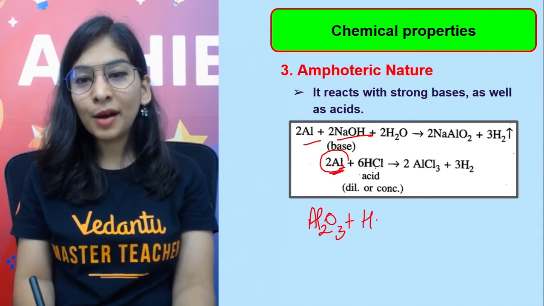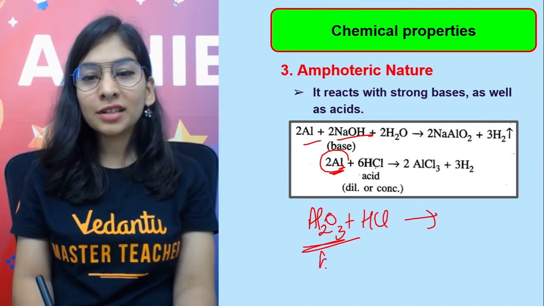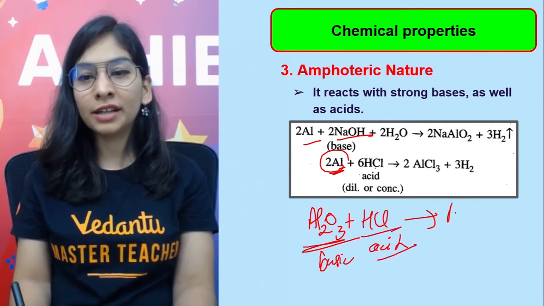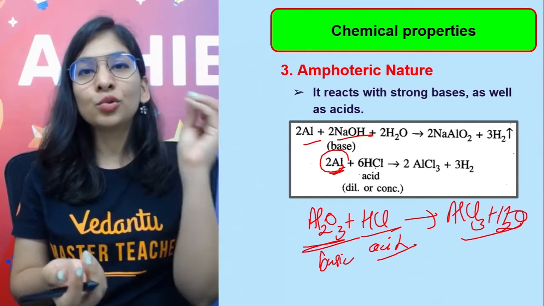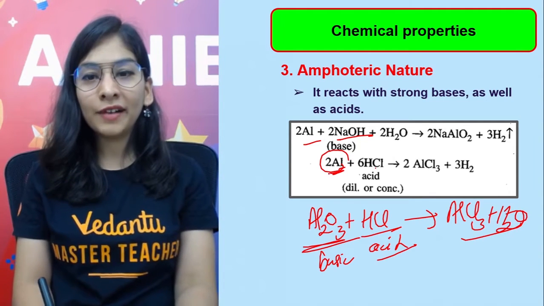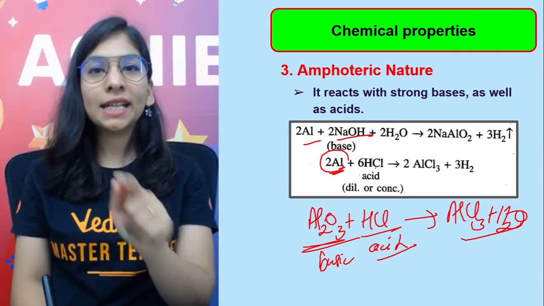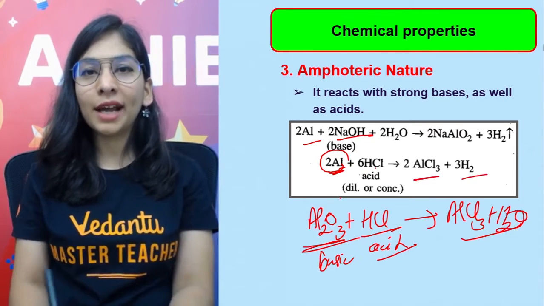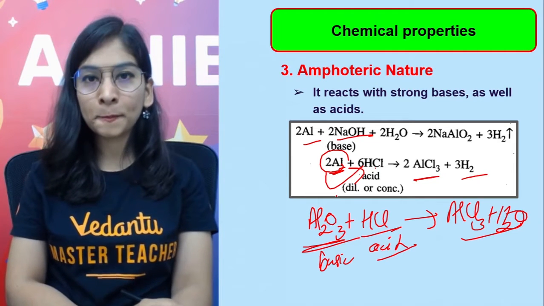So first, some amount of HCl is used to get rid of this oxide layer, because this is basic. The acid will combine with that to give a salt and water, and that will remove the layer. The layer is gone. Now I'm having pure aluminium. Now it reacts at a faster rate with HCl to give aluminium chloride and hydrogen gas. Displacement. It will displace hydrogen, being more reactive.